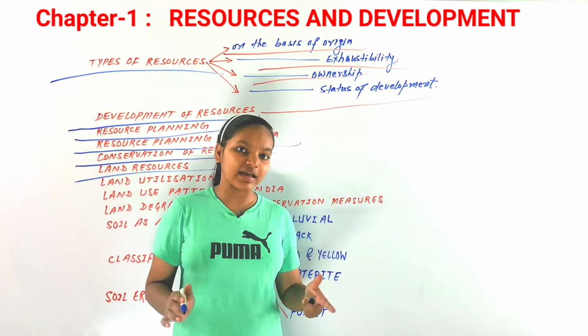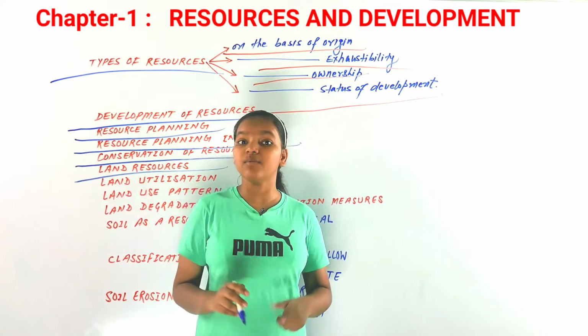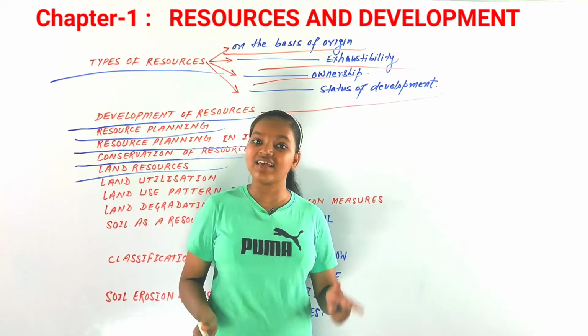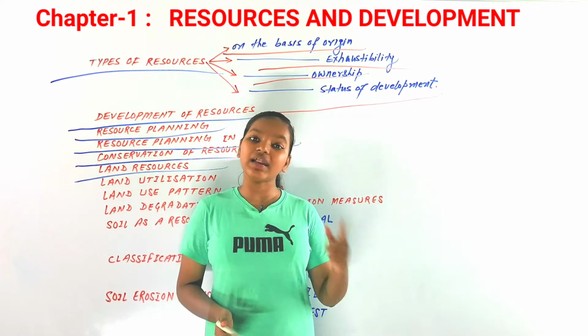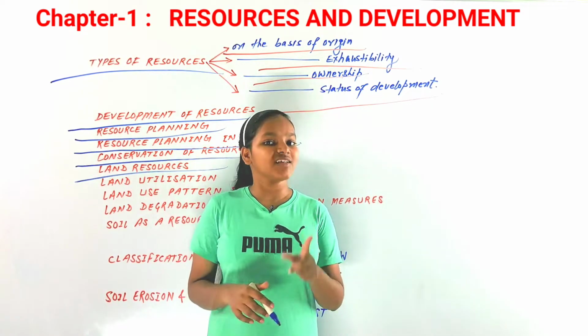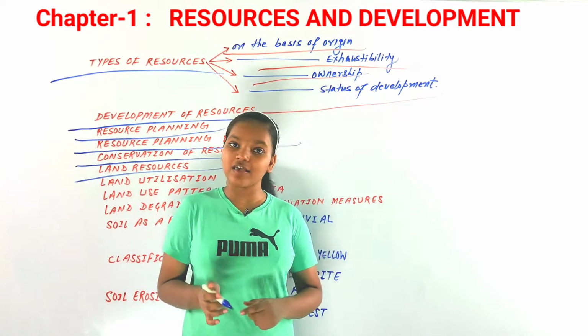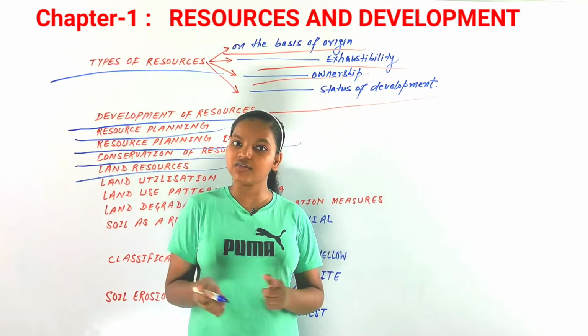For all these activities we need land, don't we? Land is beneficial for economic purposes as we make factories, industries, and buildings on it. So land is also a resource, as it satisfies our needs, and we have to use it very carefully.